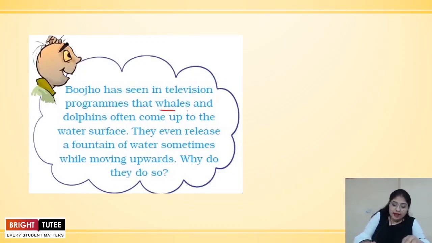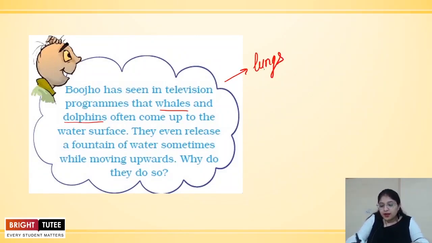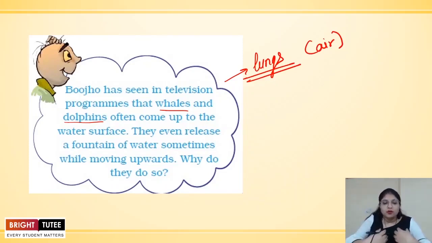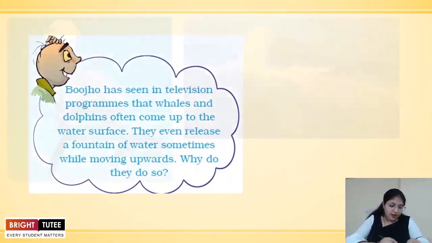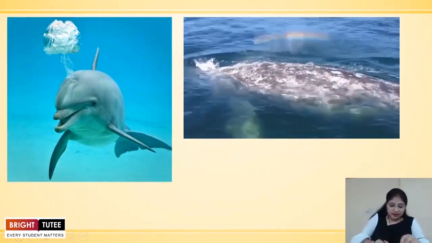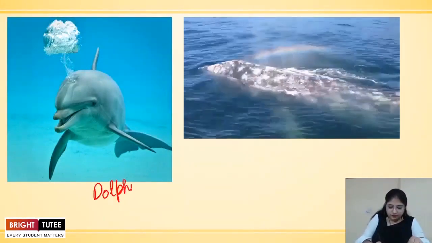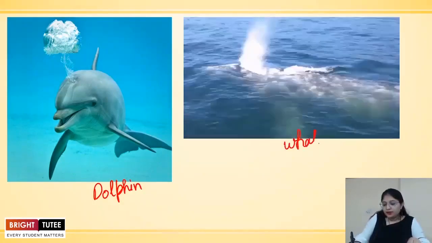Now, these whales and dolphins do not have gills. They respire through the lungs, right? And we know that lungs use air for breathing. For example, if we talk about human beings, we will not be able to breathe inside the water, because the lungs are not organs that can take in oxygen from water, right? The lungs take in oxygen from air only. And that is the reason why dolphins and whales come up to the surface of the water.